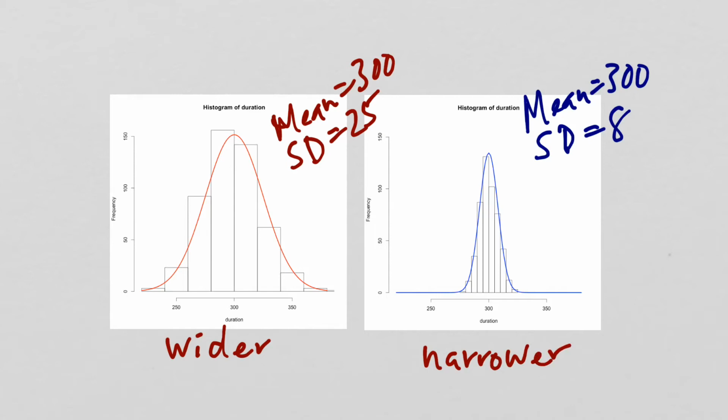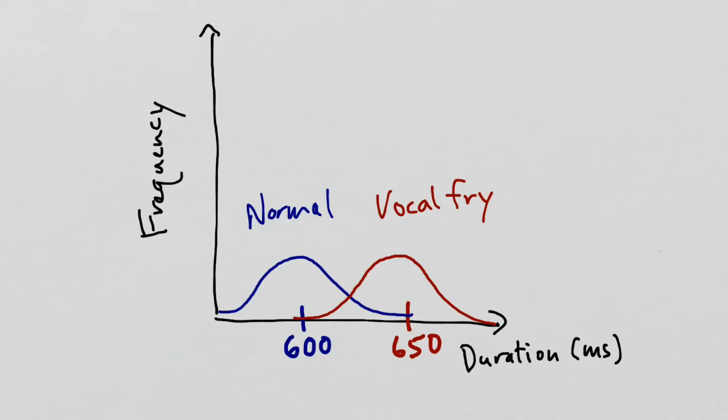So why does this come into play when we're thinking about comparing durations between imitative vocal fry and normal voice stimuli? Well, it comes into play in the following way. I told you that the mean word duration for normal stimuli was 600 milliseconds, and the mean word duration for vocal fry stimuli was 650 milliseconds, but I didn't tell you anything about the spread. So maybe the spread of the durations we measured looked like this and this. And so you can see that there's some overlap here in the distributions.